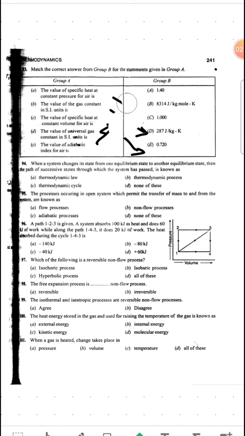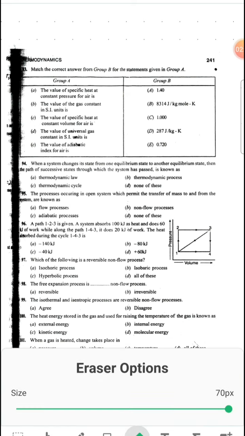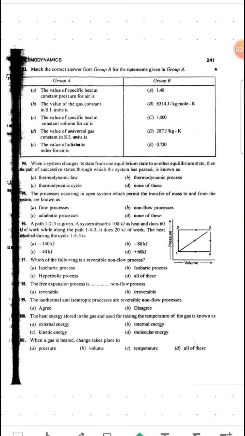So let's see our next question. It says, when a system changes its state from one equilibrium state to another equilibrium state, then the path of successive states through which the system has passed is known as, we know, if we join those number of points, then we will get something which is called a thermodynamic process, right?